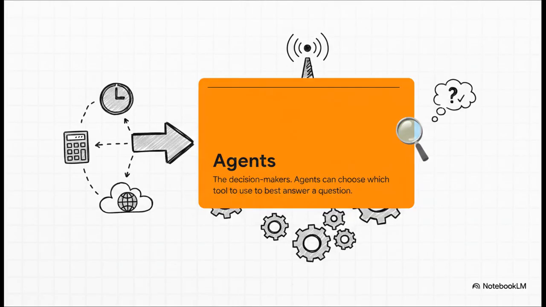Okay, now this is where things start to get really smart. We're talking about agents. An agent basically acts like the brain of the operation. It can look at a question and decide on a plan of action. Does it need to do some math? Does it need to search the web? Or can it just answer from what it already knows? The agent makes that call.